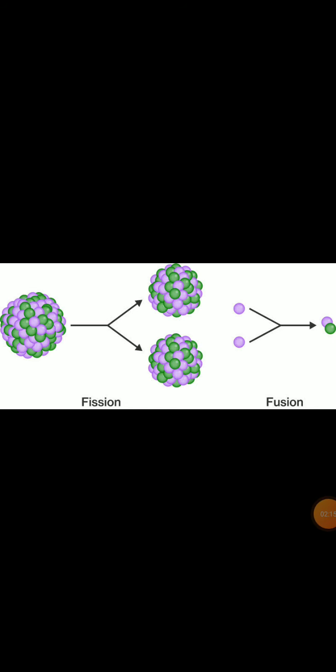Now let us talk about nuclear energy. As we have said, nuclear energy is the energy released during nuclear reactions. There are two types of nuclear reactions. One is fission and the second one is fusion. Please remember these two, fission and fusion. These are the types of nuclear reactions. The energy released during these reactions is called nuclear energy. What are these fission and fusion reactions?